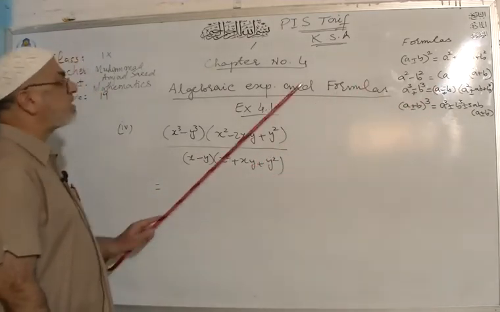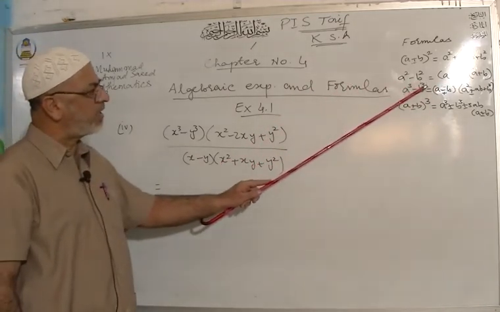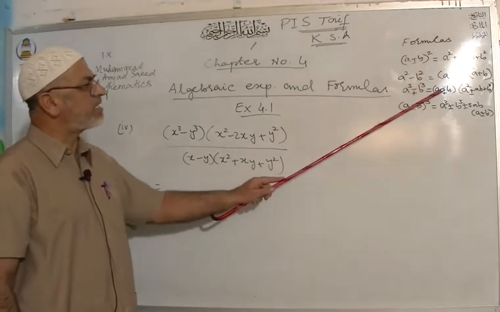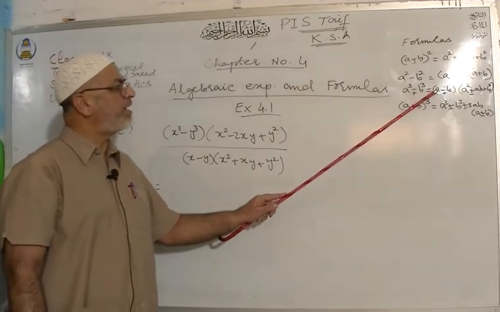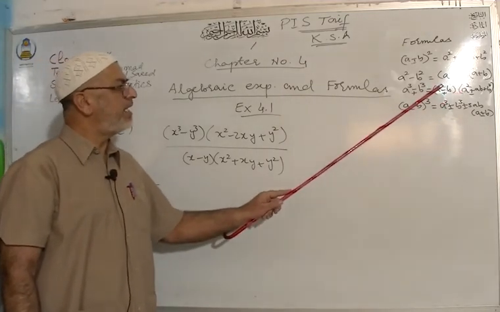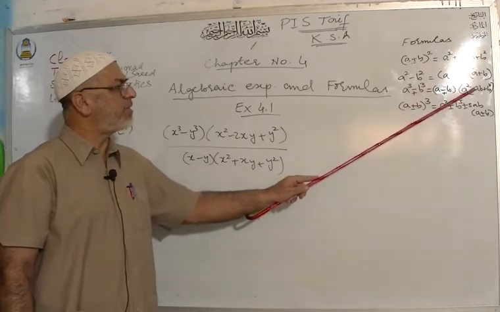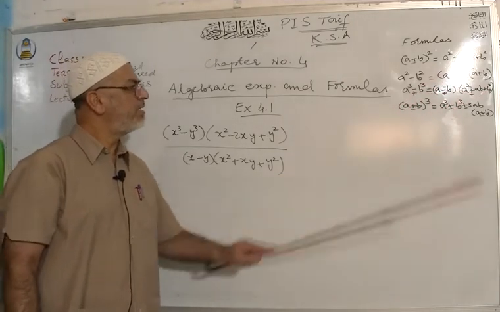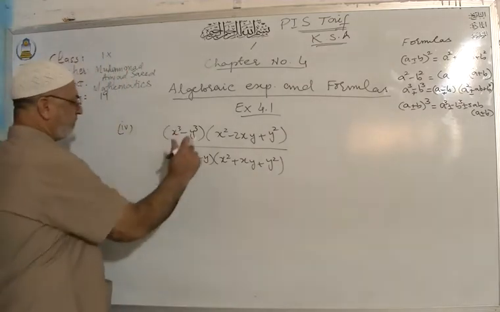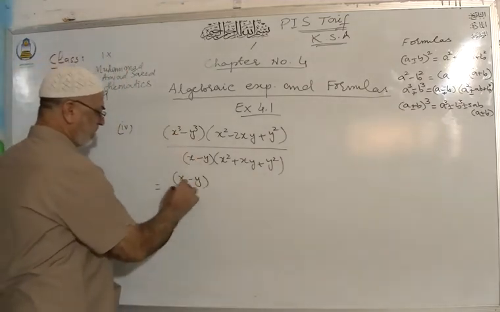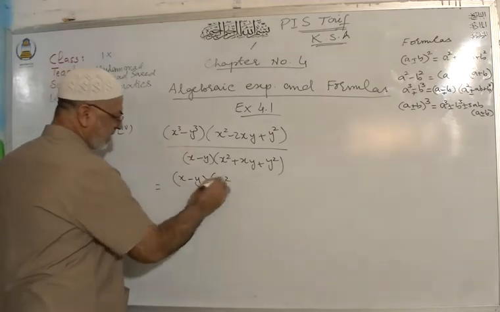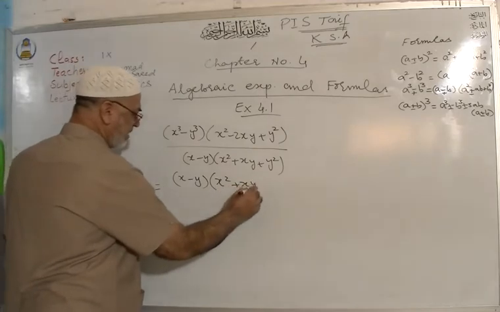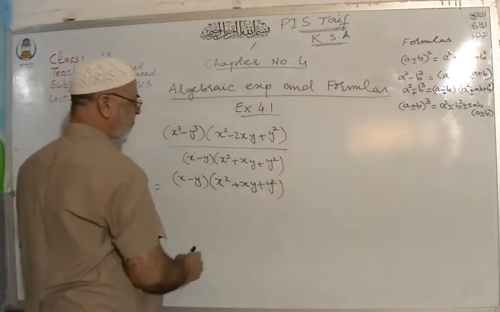For applying this formula, a cube minus b cube, remove 3 and 3, you have in small brackets a minus b. Then you have first square, minus here, it will be changed into plus here, first into second plus second square. Same formula will be applied here. Remove 3 and 3, x minus y into first square, here minus, here will be plus, first into second and plus second square.